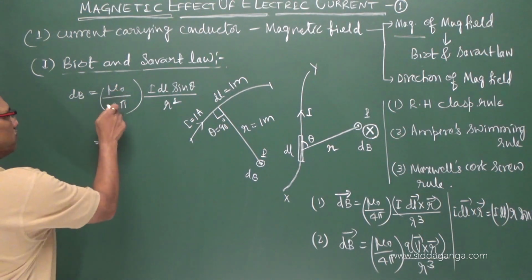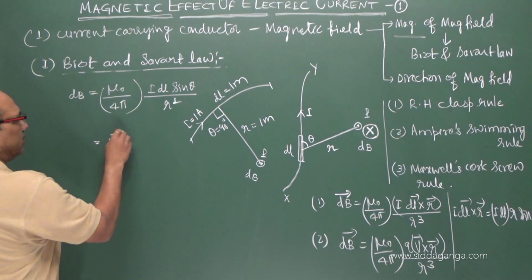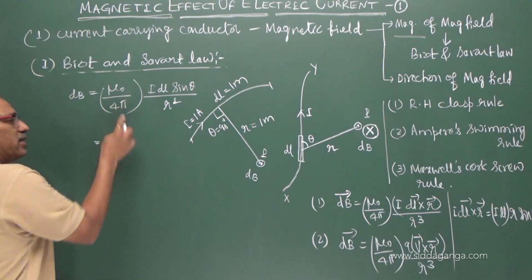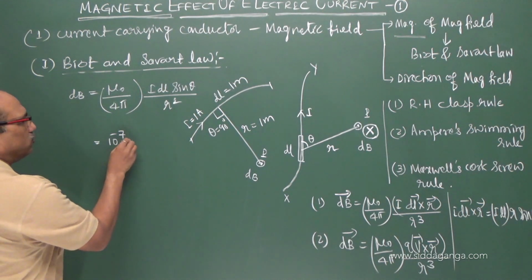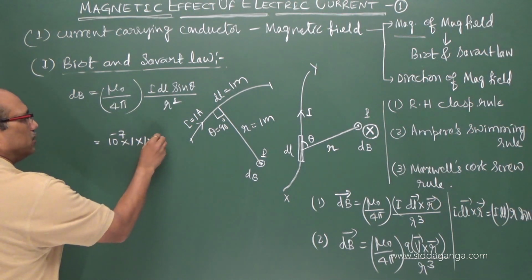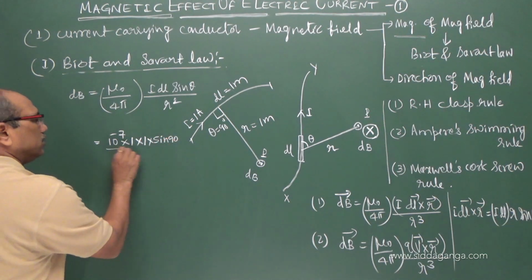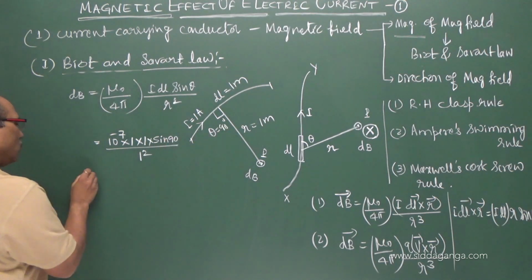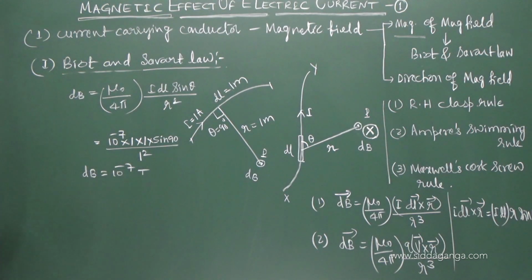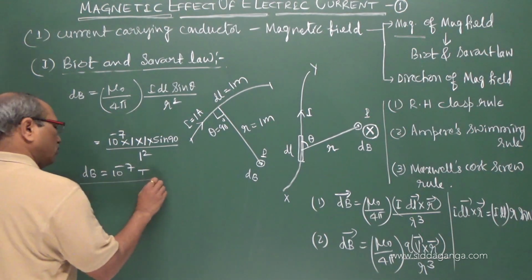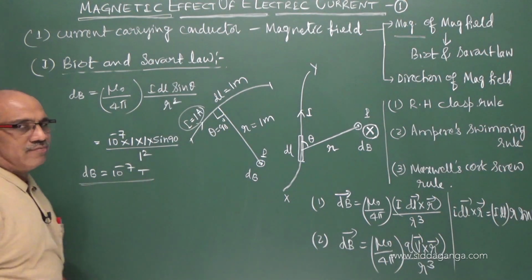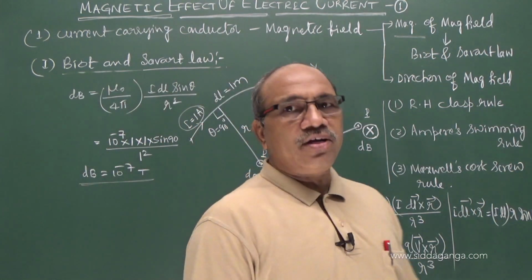You come to know mu naught upon 4 pi is 10 power minus 7. I told you mu naught is 4 pi into 10 power minus 7. Mu naught upon 4 pi can be directly written as 10 power minus 7, into current 1 ampere, dl is 1 meter, into sin 90 divided by 1 square. What you got is equal to 10 power minus 7 Tesla. This gives you the hint to define ampere. From the Biot and Savart law, we can define ampere.